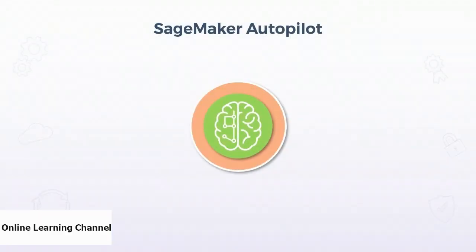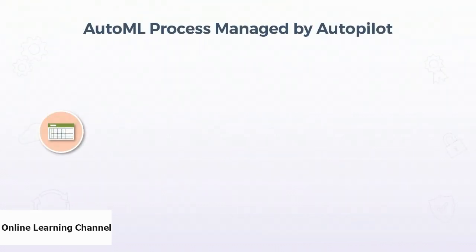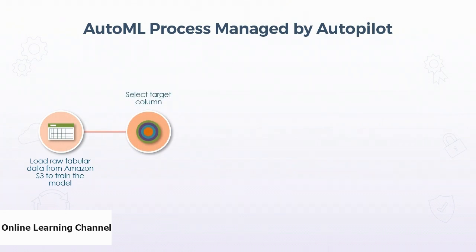Another advanced functionality in SageMaker is SageMaker's Autopilot. It is a feature set that automates key tasks of an automatic machine learning process. Basically, it utilizes AutoML. So it accepts tabular raw data from Amazon S3, which you want to use for training of the model, and select the target column to predict.